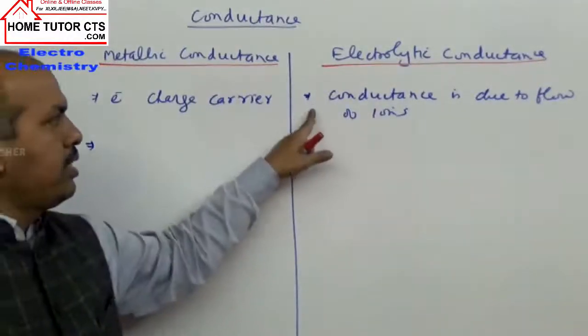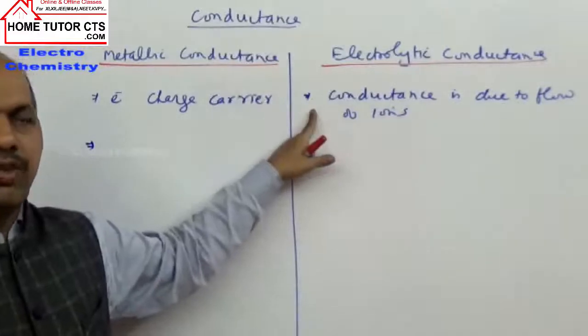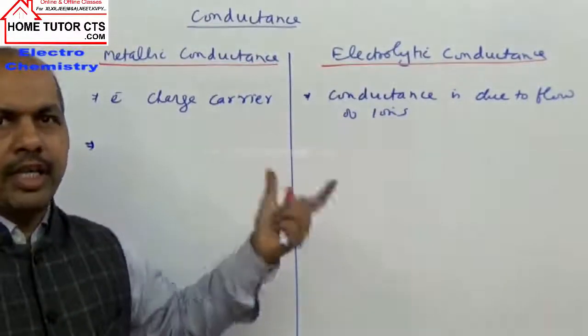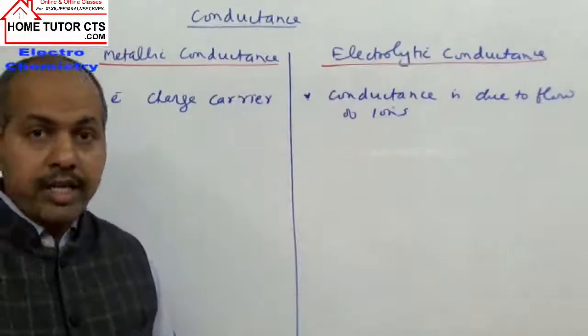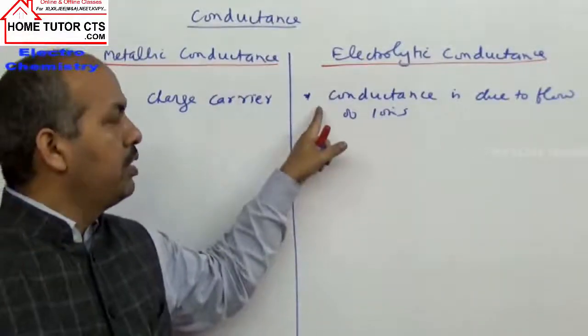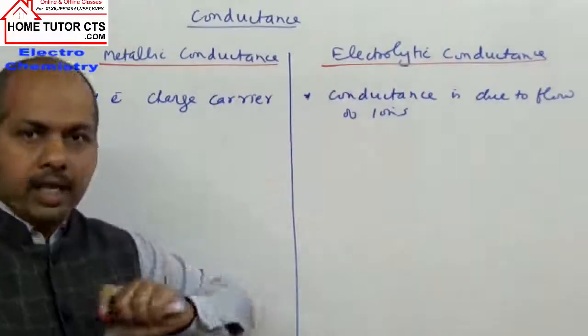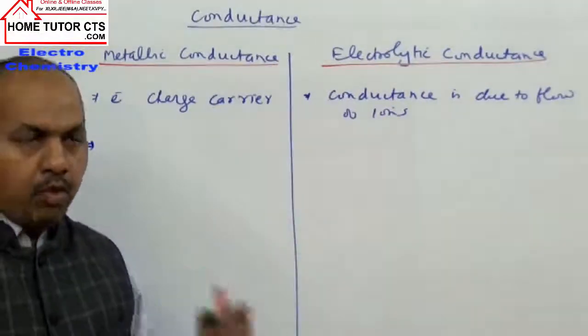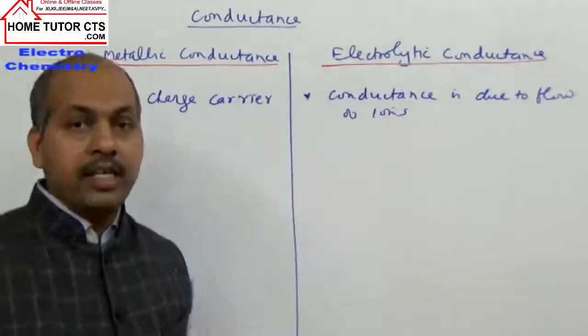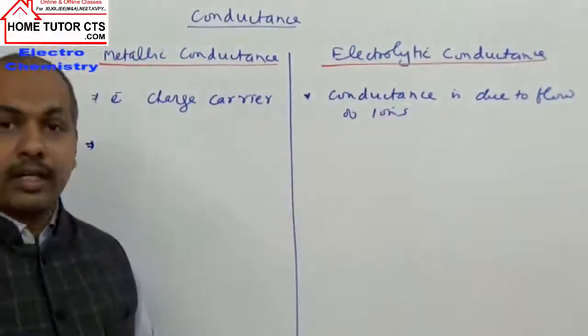In solid state, ionic compounds will not show any conductance because the ions are not able to move. But in molten state or in aqueous solutions, ions can migrate, ions can move. So the flow of ions is there in electrolytic conductance.